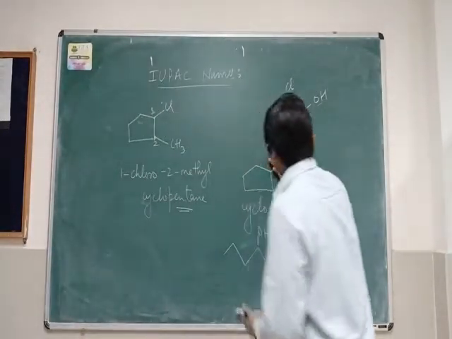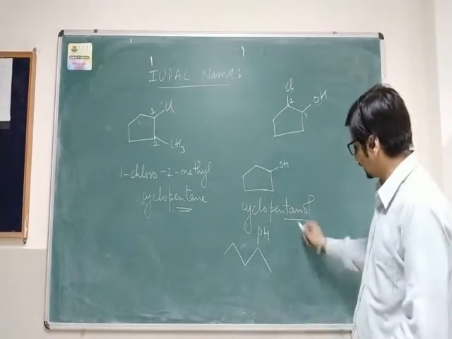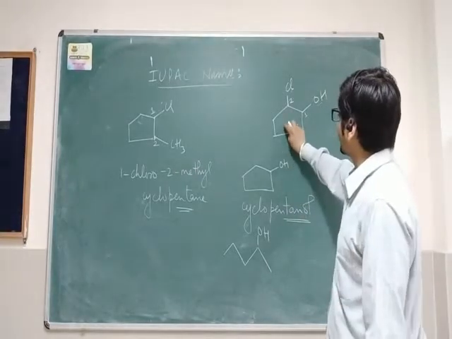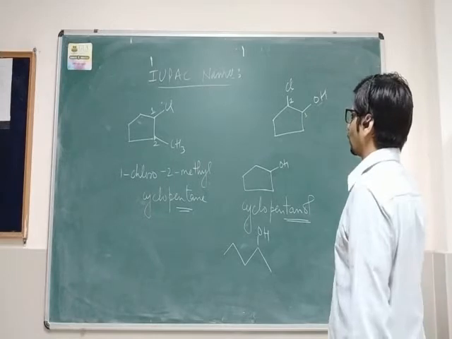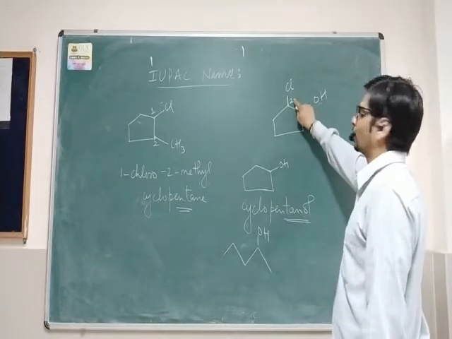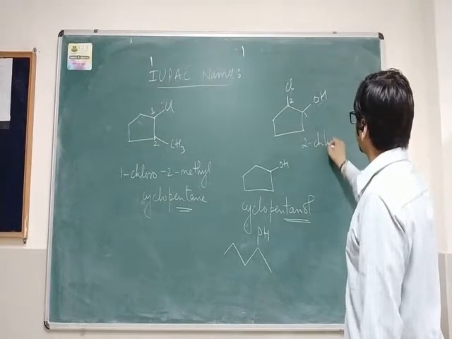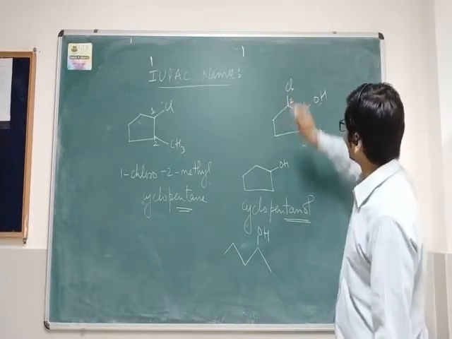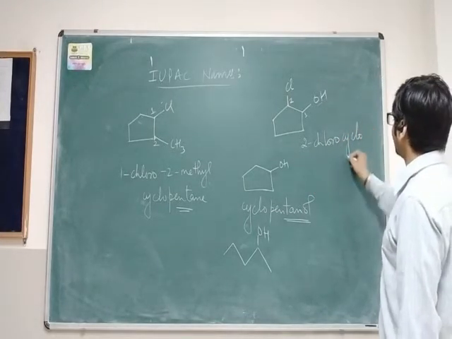Similarly, without the hydroxy group this is cyclopentane, but when the hydroxy group is present it becomes cyclopentanol. So how will you write the name of this compound? At the first position you have the hydroxyl group and at the second position you have chlorine. So 2-chloro. If chlorine is not there, it is cyclopentanol. When chlorine is there, it becomes 2-chlorocyclopentanol.